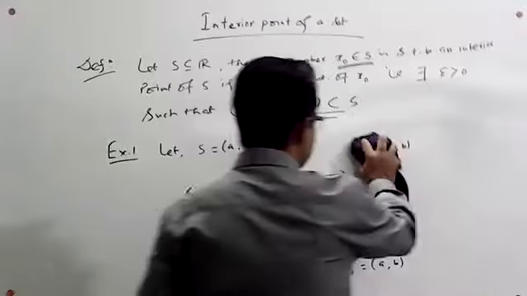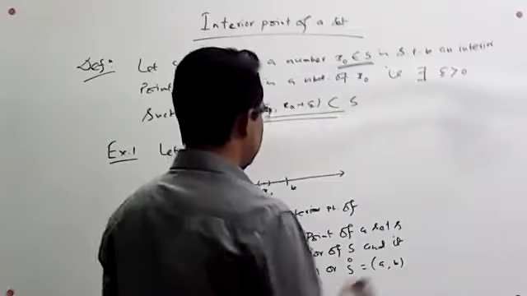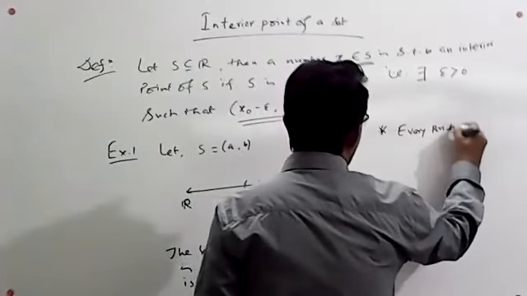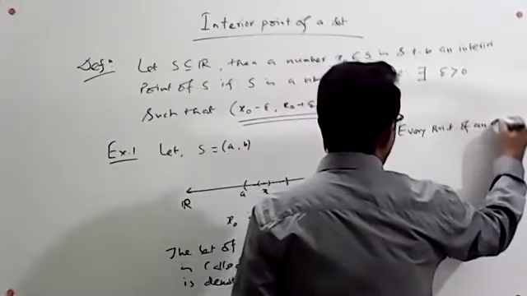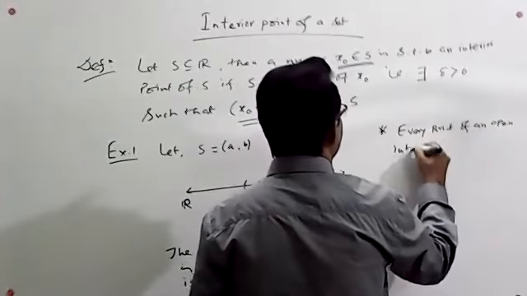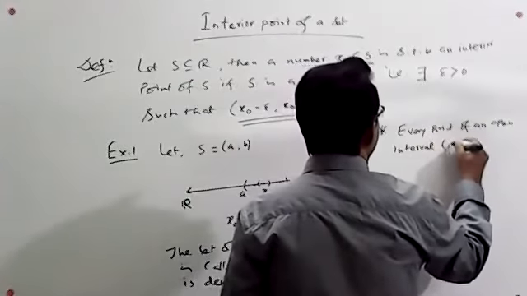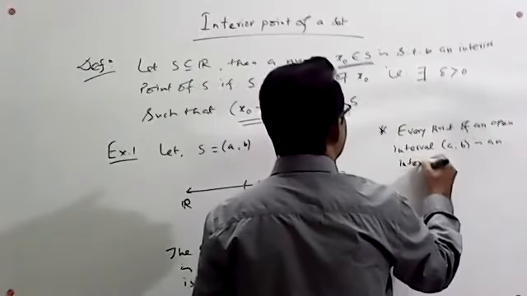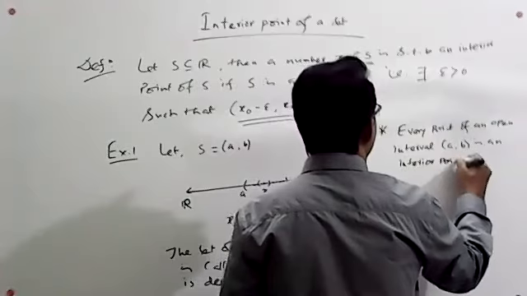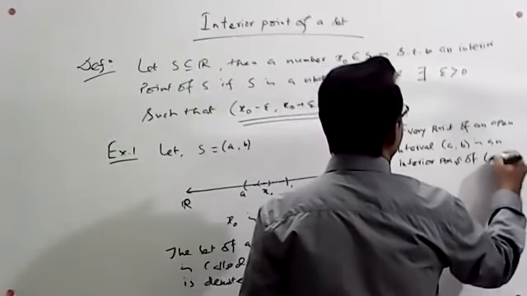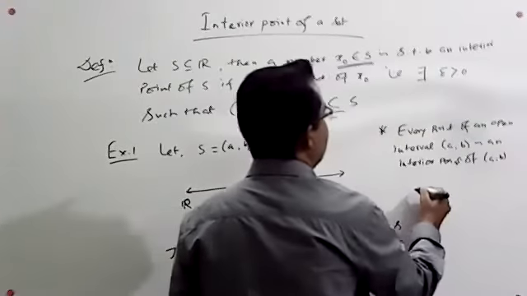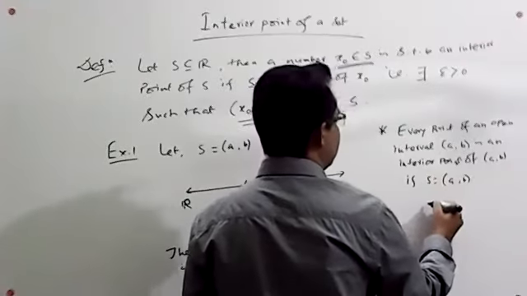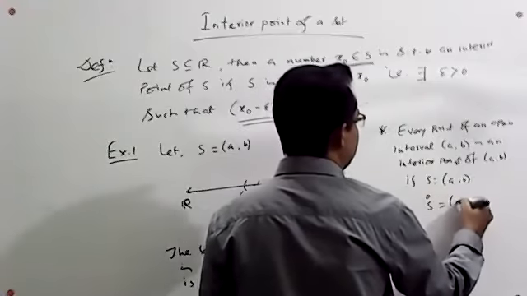So we have got a characteristic: every point of an open interval AB is an interior point of AB. That is why if S equals the open interval AB, then the set of all interior points, that is S naught, equals AB.